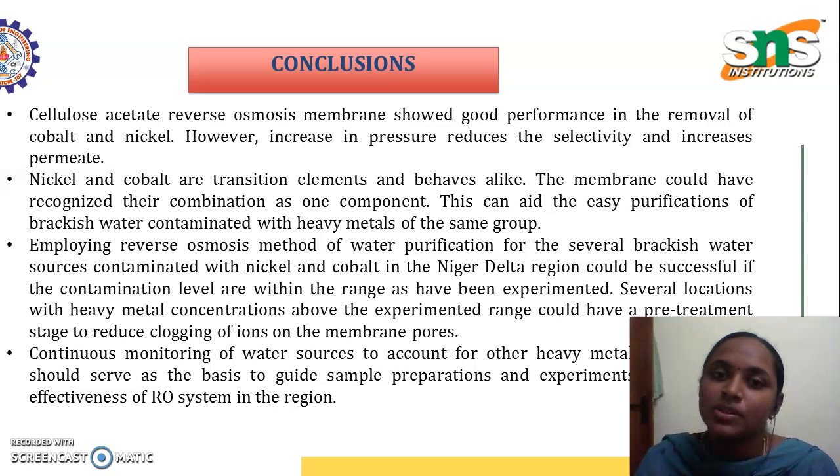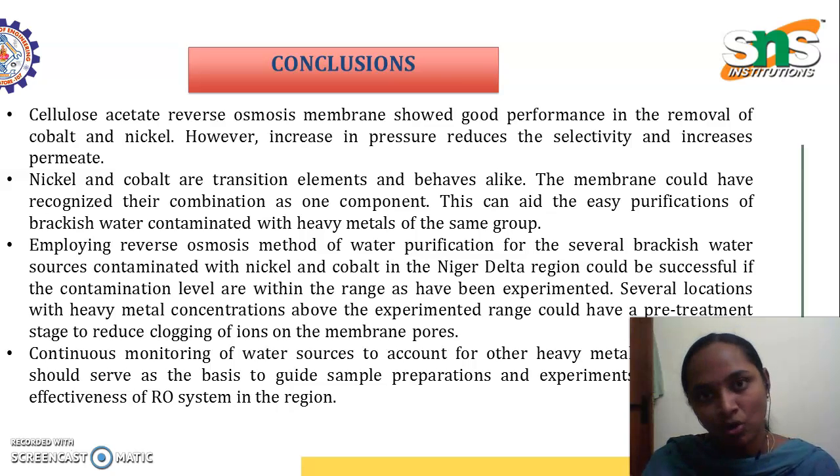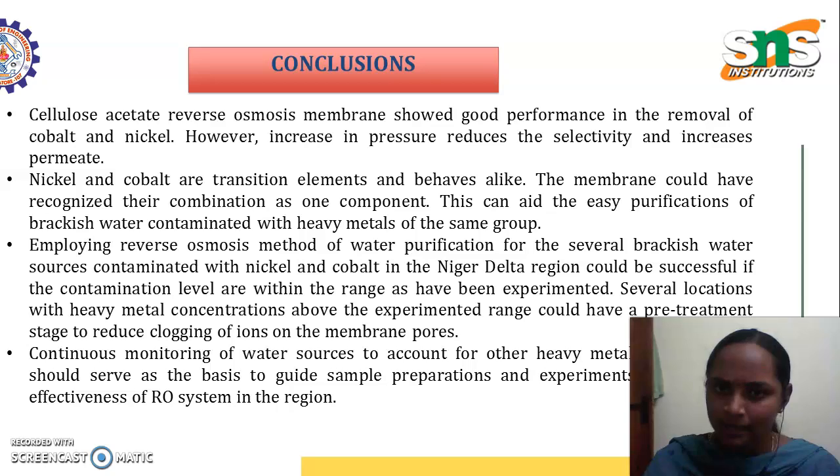Employing the reverse osmosis method of water purification for several brackish water sources contaminated with nickel and cobalt in the Niger Delta region could be successful if the contamination level is within the range that has been experimented. If the presence of nickel and cobalt in the brackish water is higher than the recommended level, the purification process may become very tough. But this contamination level of cobalt and nickel is somewhat low compared with the experimented method, so nickel and cobalt can be easily removed through the process.